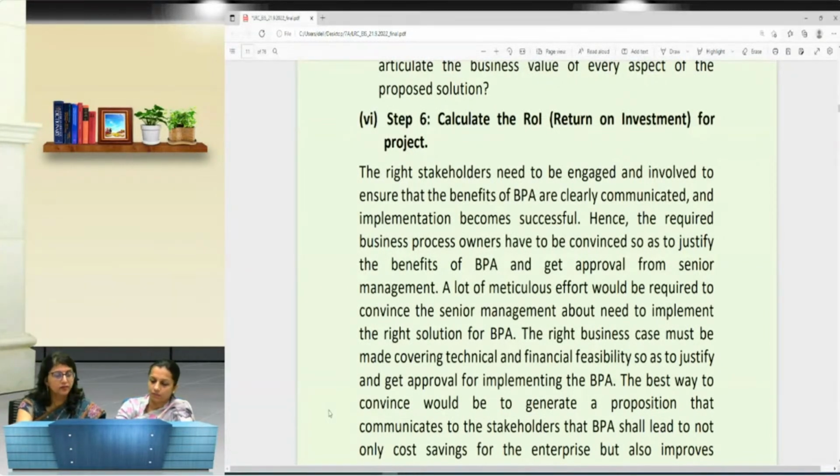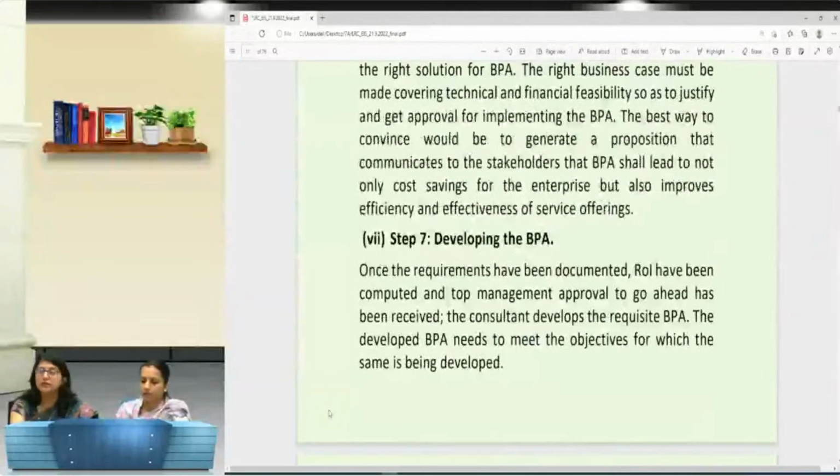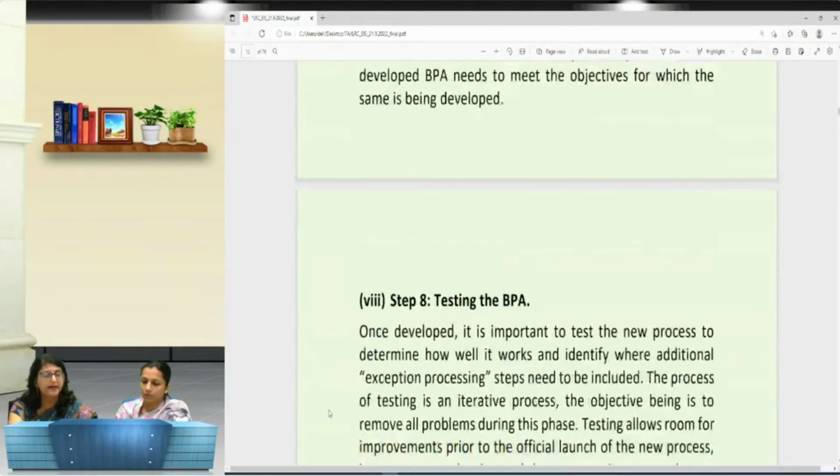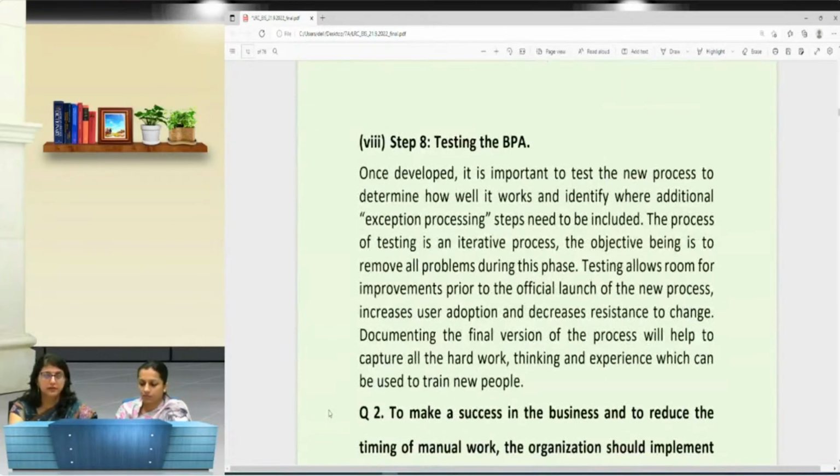Then we have step number 7: if the financial feasibility is there, we will develop the BPA, and lastly, we will test the BPA. So with the help of this question, I have tried explaining to you that no matter how much content there is in the study material, you have to produce the answer.